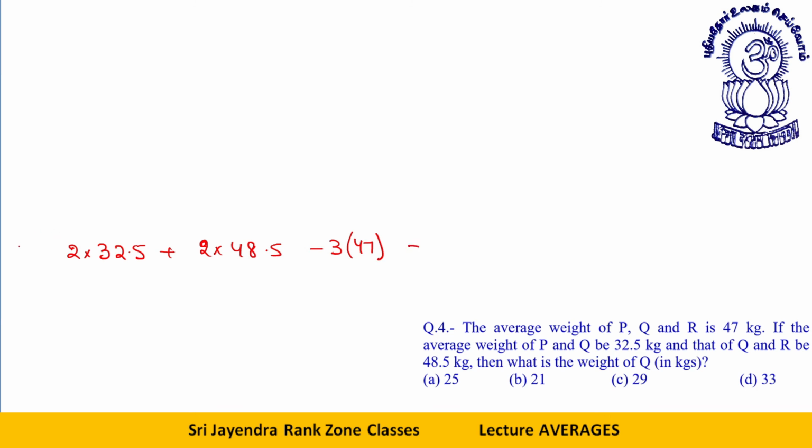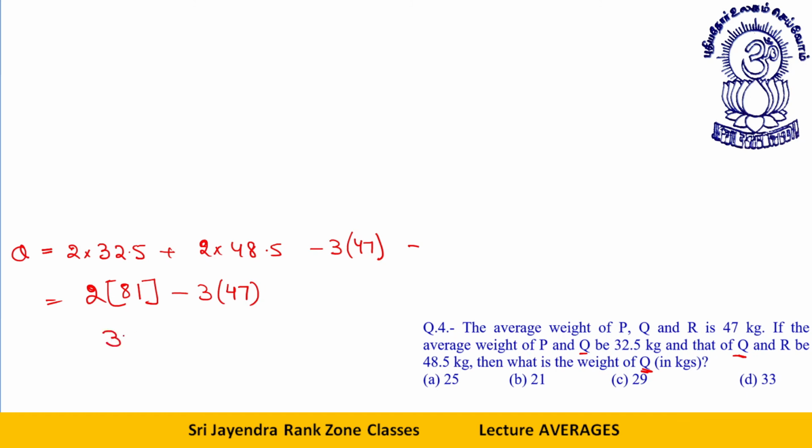This will give you the weight of Q, the person who is involved twice and whose weight is asked. So 2 into 32.5 and 48.5, that gives 81, minus 3 into 47.